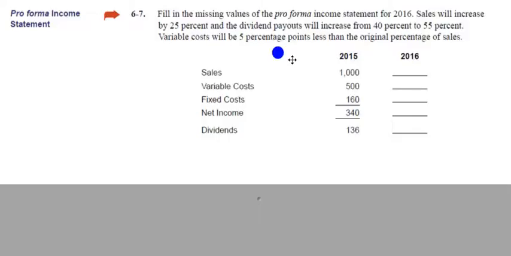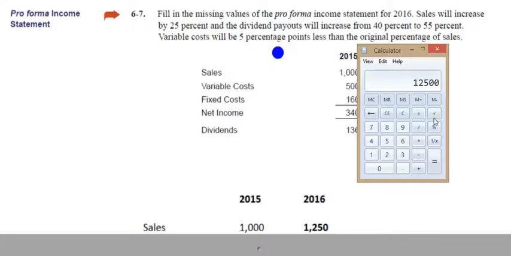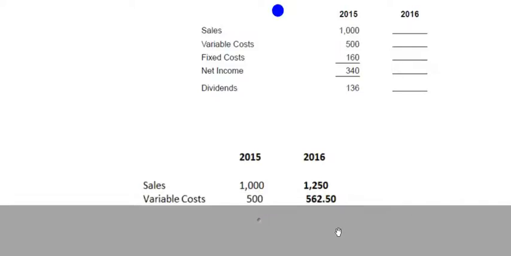Okay, so that's a little bit confusing, so we'll think that through. So first of all, the easy one here is sales, because sales is just simply 25% more. You could probably do this in your head, but just 1,000 times 1.25, and that's going to give you your sales projections for 2016.